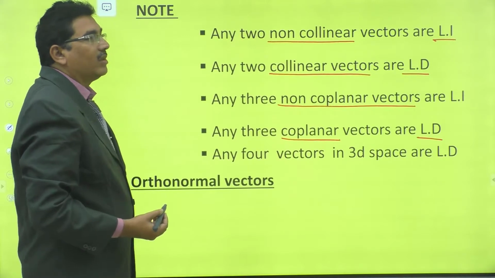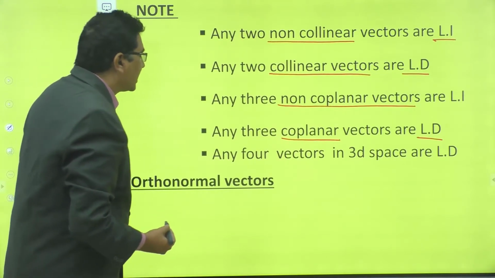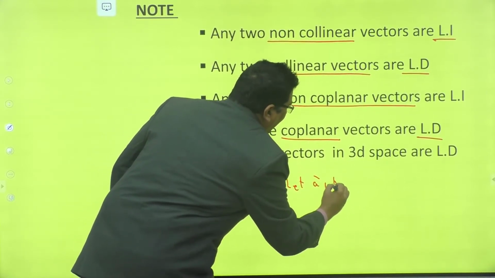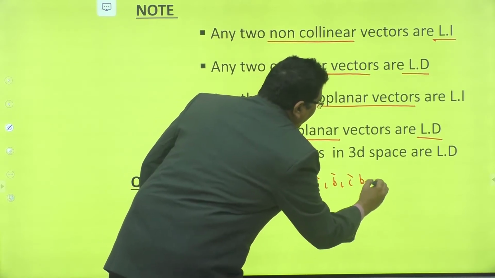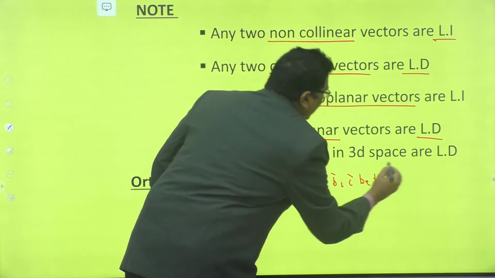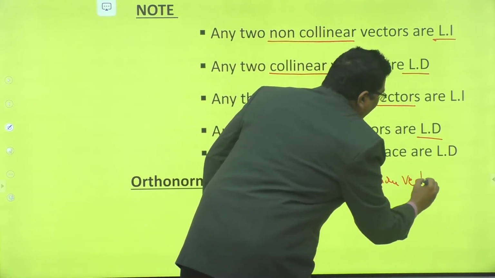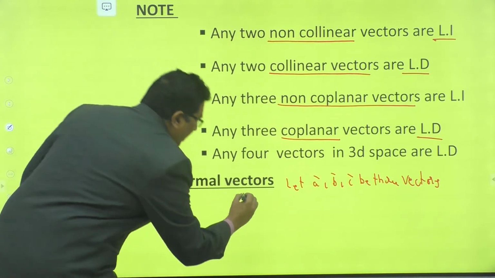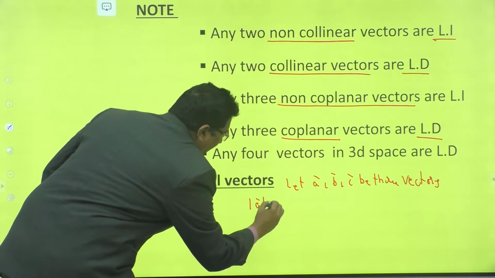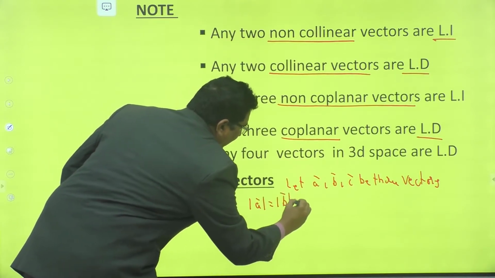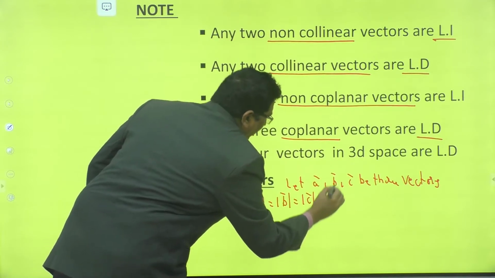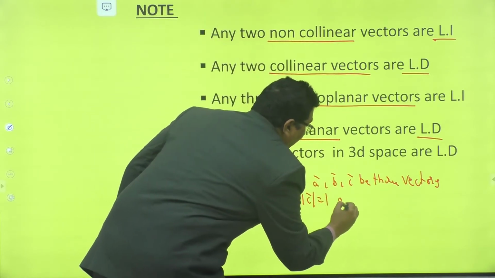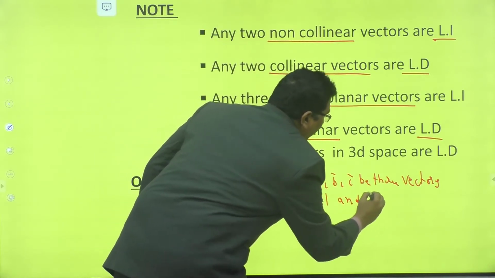Now orthonormal vectors. Let A bar, B bar, C bar be three vectors such that each magnitude is equal to 1, mod A bar is equal to mod B bar is equal to mod C bar is equal to 1, and the angle between any two vectors is 90 degrees.